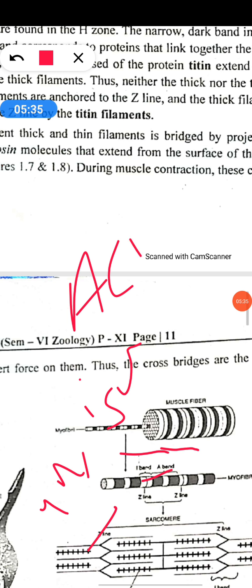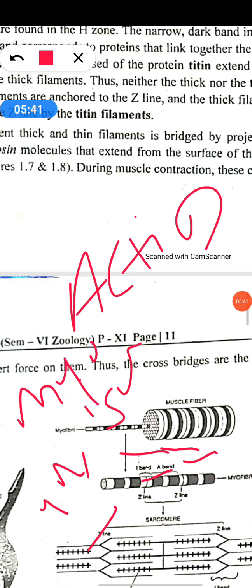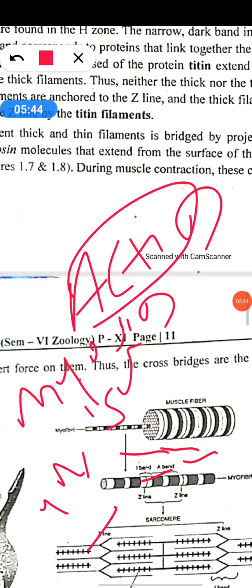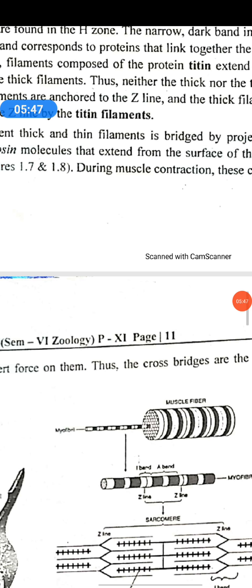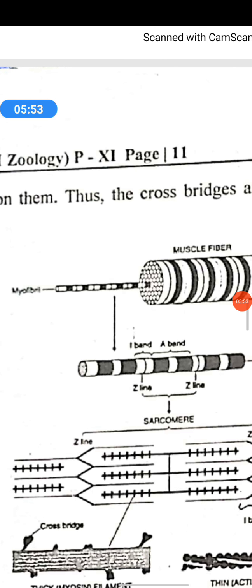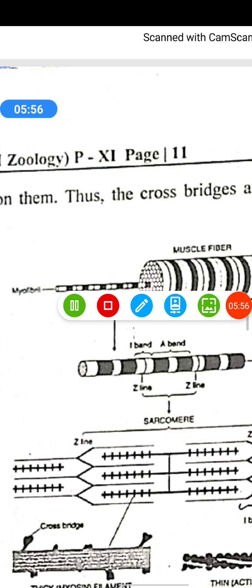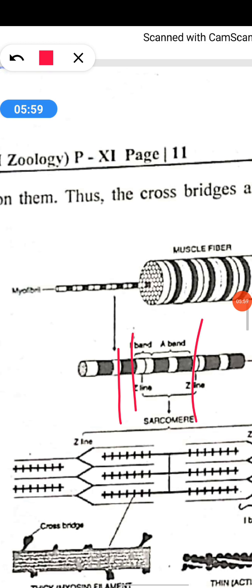The I band is made up of the protein actin, and the A band is made up of the protein myosin. Actin are the thin filaments and myosin are the thick filaments. Both the proteins are arranged as rod like structures, parallel to each other and also in the longitudinal axis of the myofibril. Actin filaments are thinner as compared to the myosin filaments, hence commonly called thin and thick filaments. Actin means thin filament and myosin means thick filament.